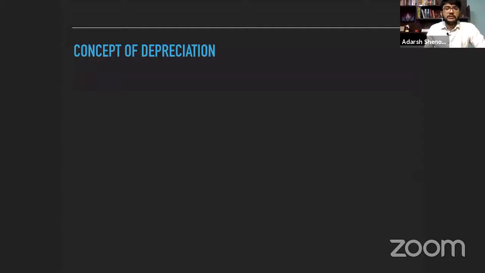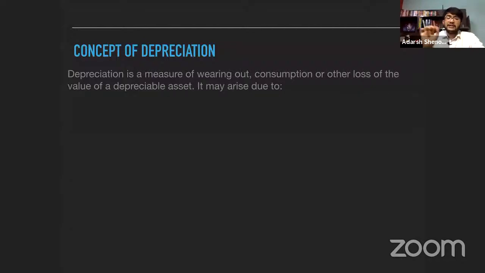Now, concept of depreciation. What is this depreciation? Every asset loses its value over time. Every property, plant, equipment loses its value over time, except for land. Every fixed asset is known as a depreciable asset, except for land. Land is not known as a depreciable asset because land doesn't lose value generally. What land you're staying on, it was the same land your ancestors also were on. It hasn't lost value. It has unlimited useful life. So land is not known as a depreciable asset.